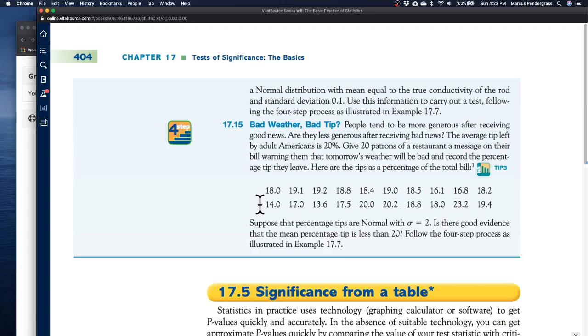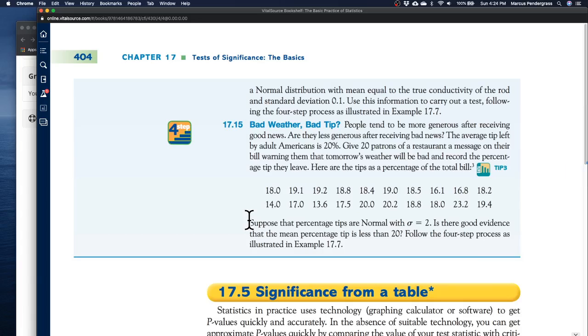After all, a skeptic could argue that the average is 20% generally, and your data does look a little bit low, but that could just be because you happened to get a bad sample. The 20 patrons that you recorded these tips from just might have been, by luck of the draw, poor tippers to begin with, and it had nothing to do with the actual message on the bill, but just the fact that you got this bad sample.